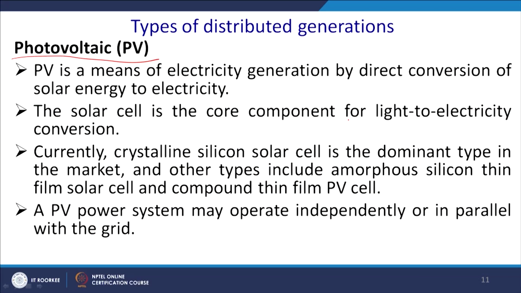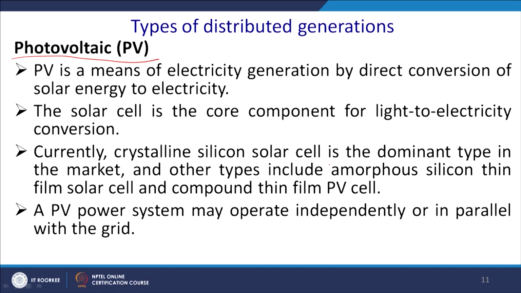Now, let us come to the different types of distributed generation. One is definitely the photovoltaics, PV, which is quite common. PV means electricity generation by direct conversion of solar energy to electricity. So, what does that actually leaf do? You mimic this characteristic. The solar cell is the core component of light to electricity conversion.